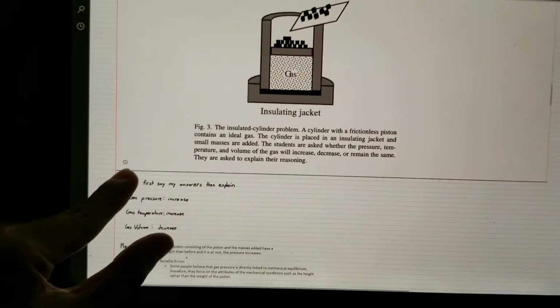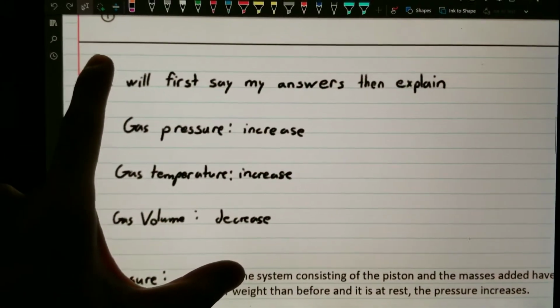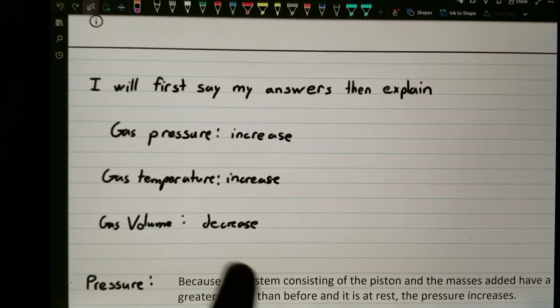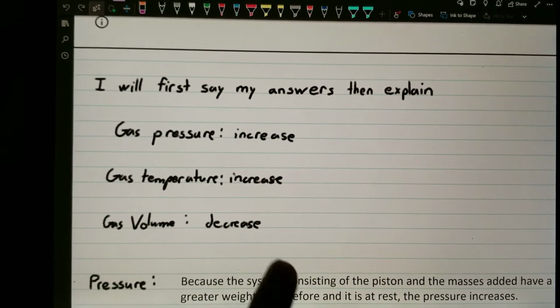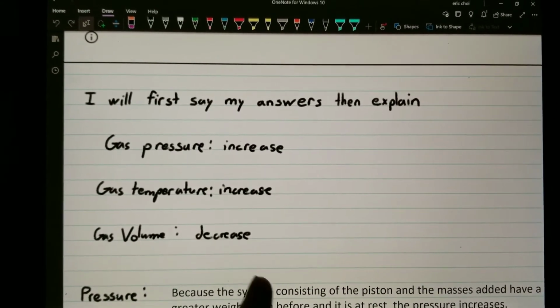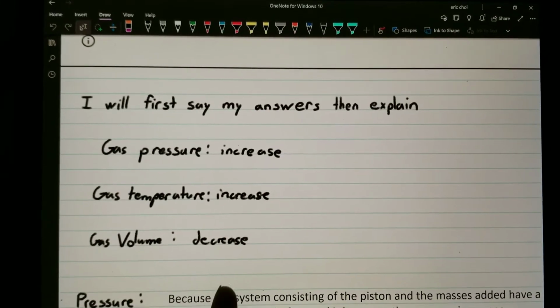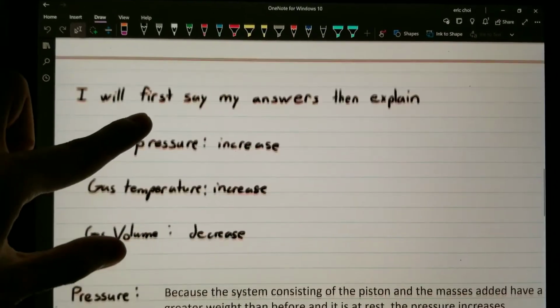So I will just tell you my answer first and I'll explain them one at a time. As a result of the small masses being added, the gas pressure will increase, the gas temperature will increase, and the gas volume will decrease.